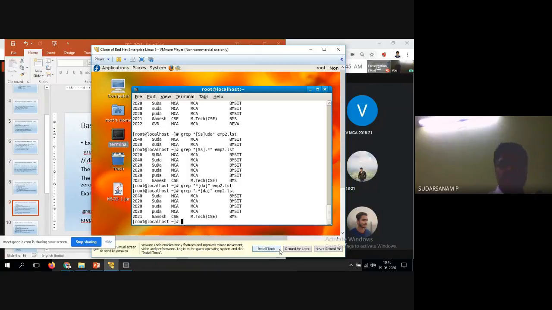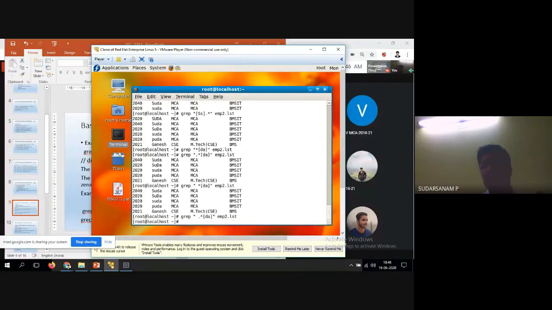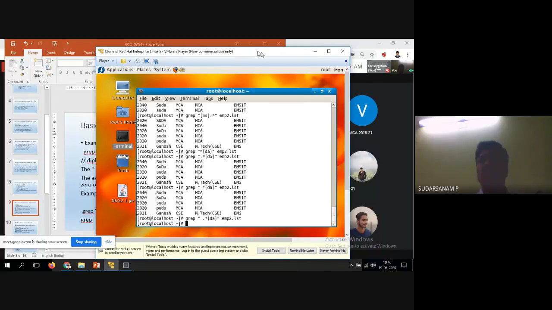Suppose if I'm giving the same command without dot, only DA. Now it will be displaying only that. So UDA, dot star, and there also I'll give a gap. See what will happen whenever you are giving the gap. So different ways. Space also matters here. That is how the grep command works in Unix.